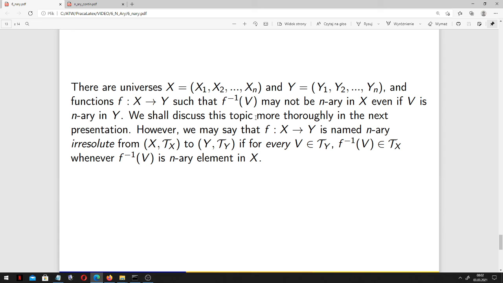However, we may say that a function f from X into Y, from such a multiverse into such a multiverse, is named n-ary irresolute if, of course, for every V in the Y topology, the inverse image of V belongs to, yes, is open in the sense of the X topology, whenever this inverse image is an n-ary element in X. So this is the idea of n-ary irresoluteness.